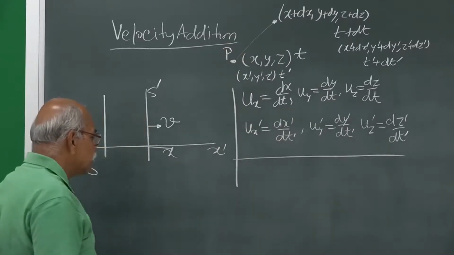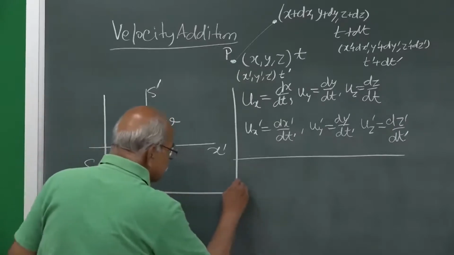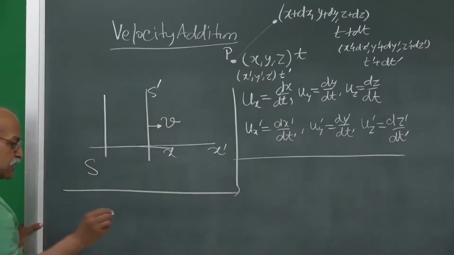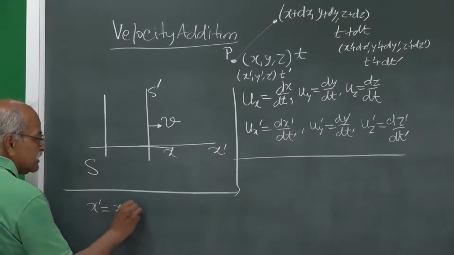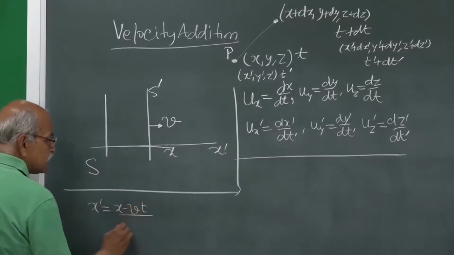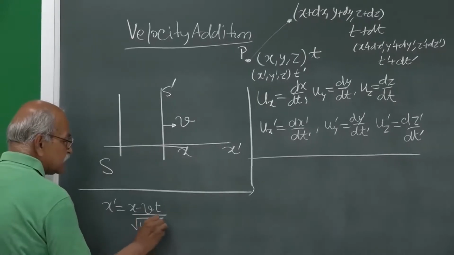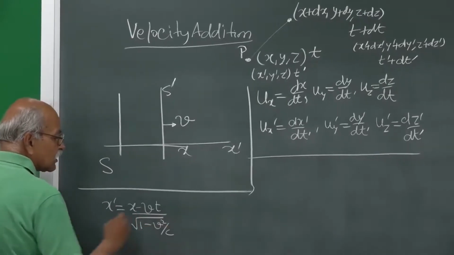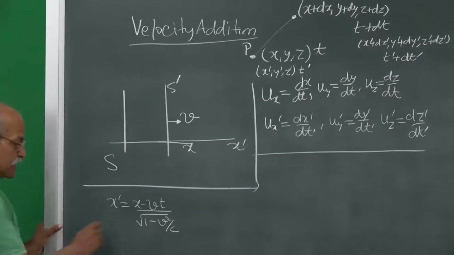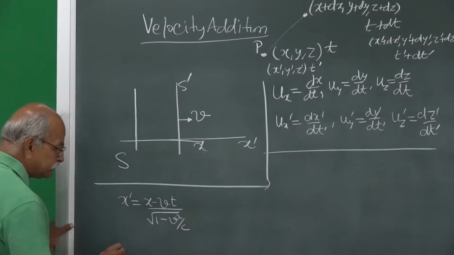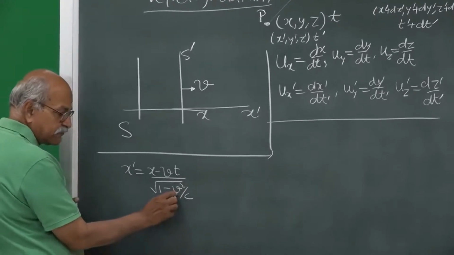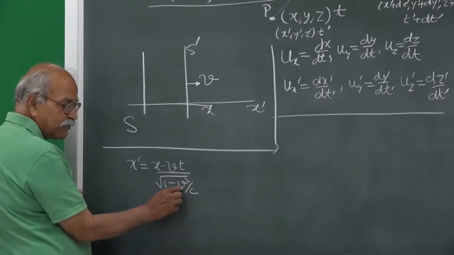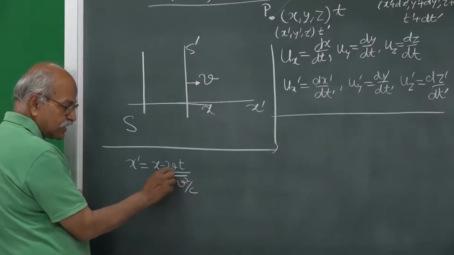So, we can start from Lorentz transformation equations for position. x prime is equal to x minus vt, divided by square root of 1 minus v squared by c squared. And from here you can write what is dx prime. Since this v is constant, it is the frame velocity, as time passes this v does not change.